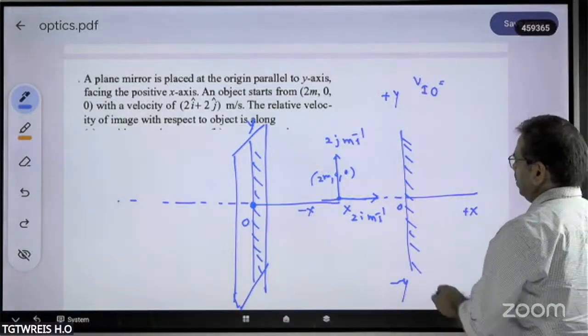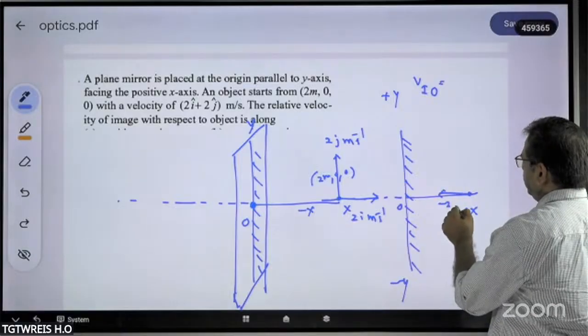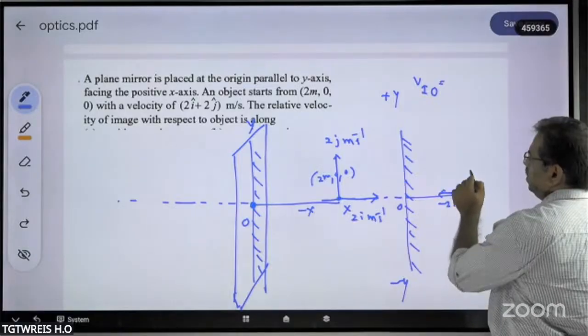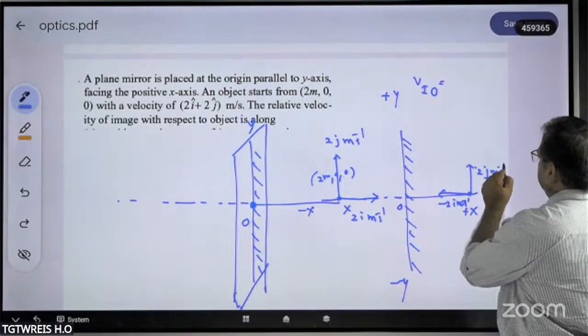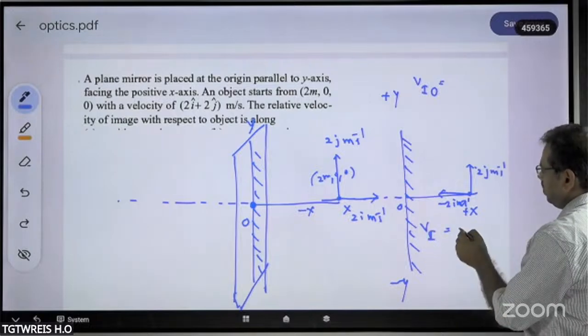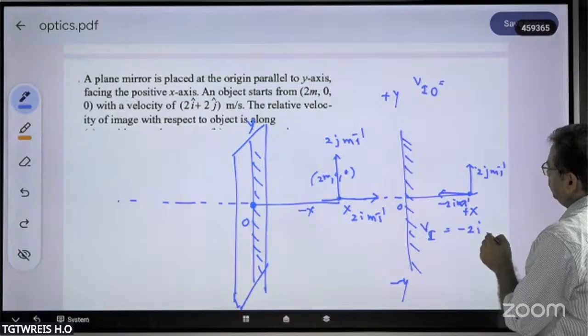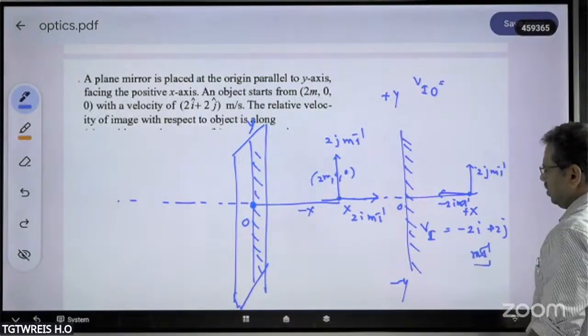So we know already the velocity of the image. You will get it like this: this is minus 2i meter per second, this is 2j meter per second. That is, the velocity of the image is equal to minus 2i plus 2j meter per second.